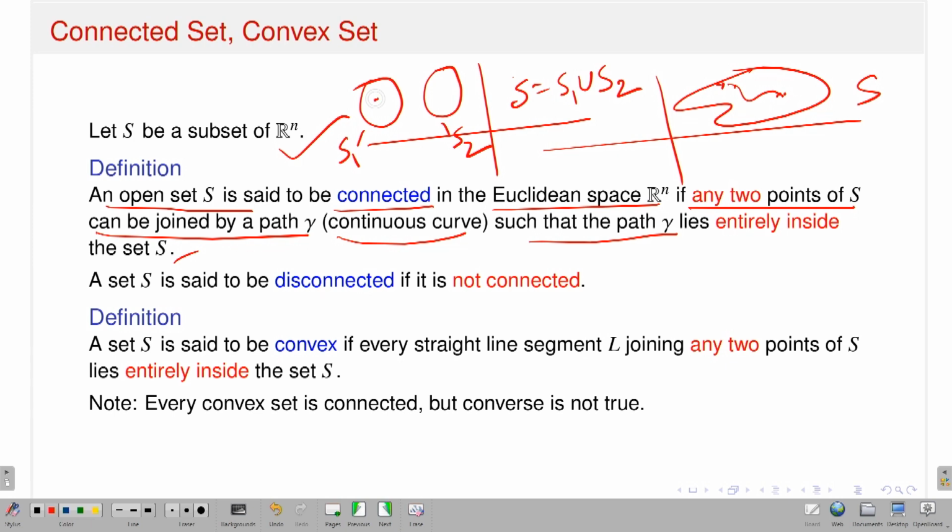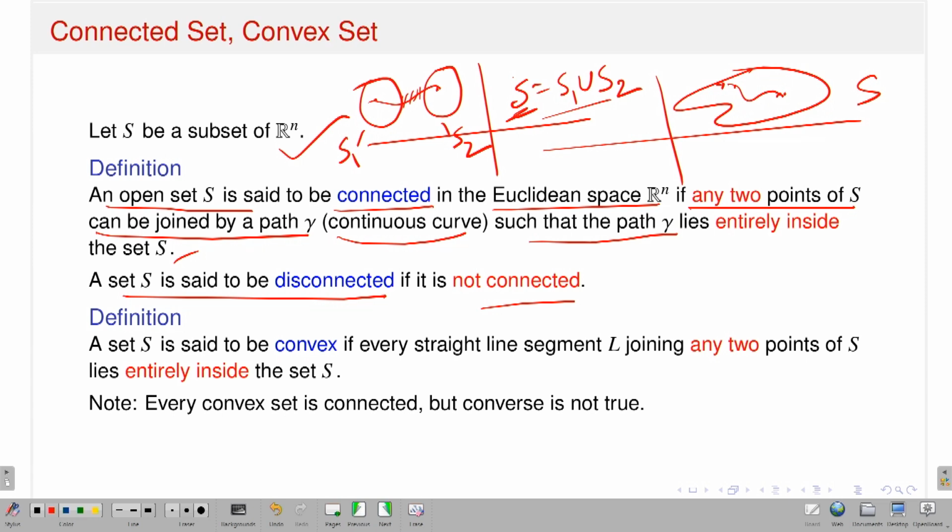Because take a point from S1 here, take a point from S2 here. Now you just join a path between these two points. Now this path is not fully contained in that set S, because this is the portion which lies outside the set. So therefore this set is disconnected, it is not connected. I have already written that a set is said to be disconnected if it is not connected.